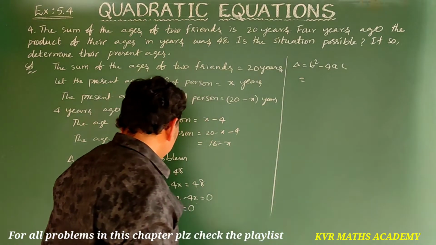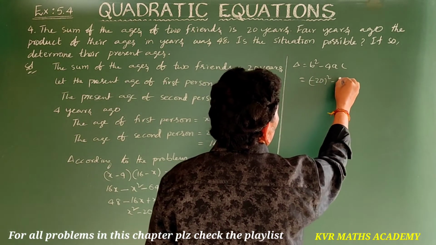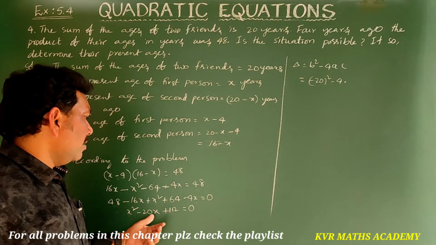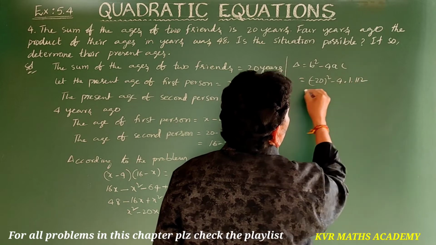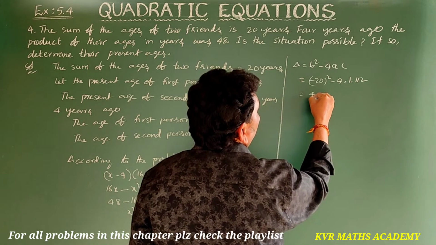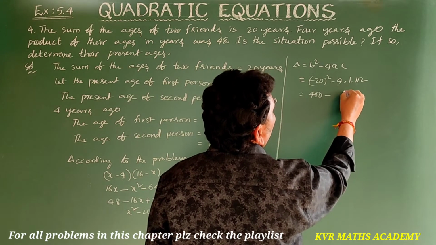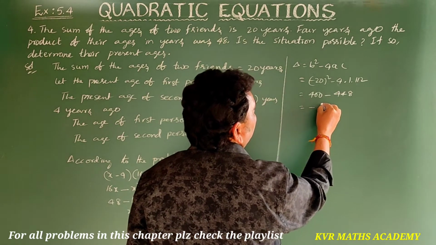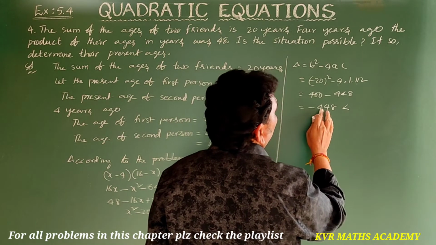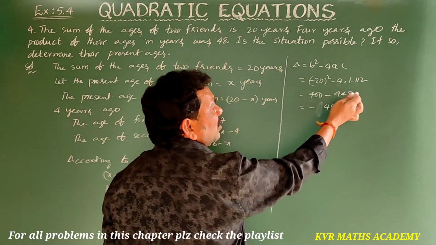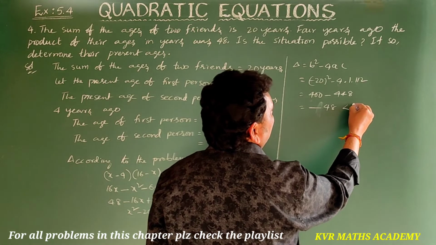So b square means minus 20 whole square minus 4 into a is 1 and c is 112. So 20 square means 400 minus 4 2s 8, 4 1s 4, 448. 400 minus 448 will be minus 48, so this is less than 0.